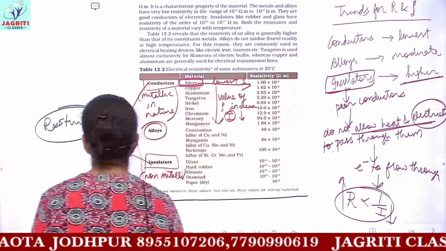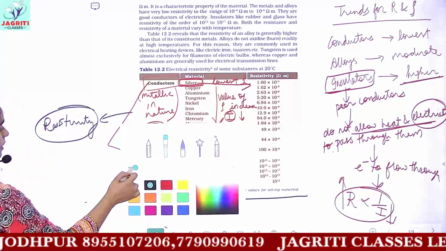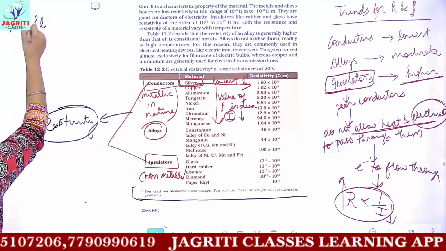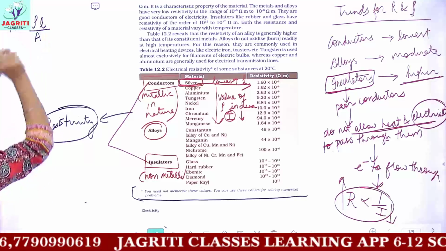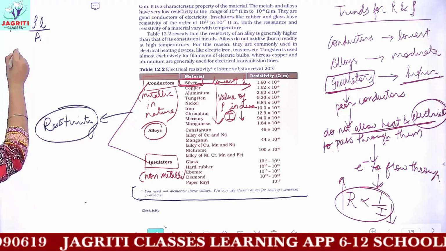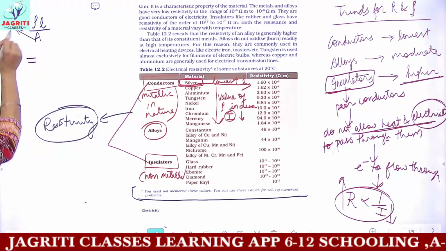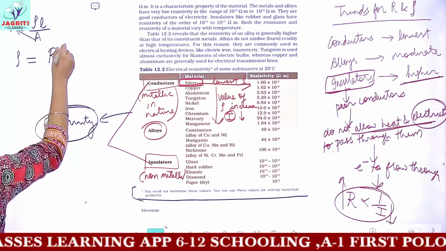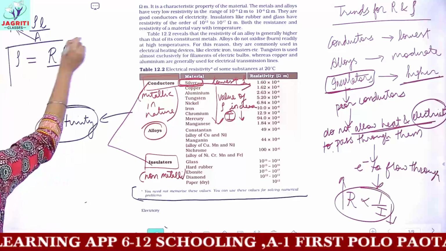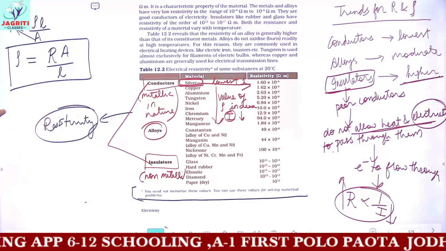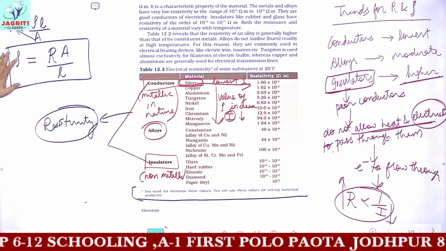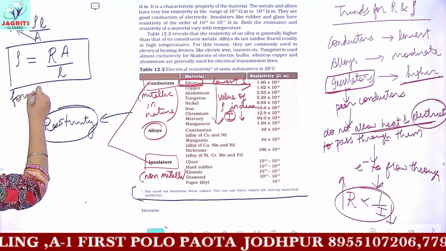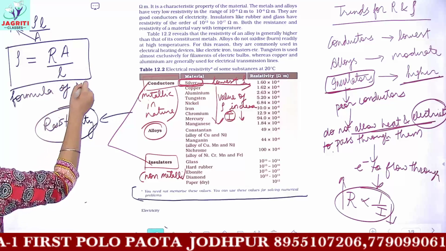And then we can derive the formula for resistivity. We know that resistance R is equal to rho L upon A. Now to get resistivity, this A gets transposed and multiplied to R, so the formula would be R A by L. So this is the formula for resistivity, just somewhat the reverse of the formula for resistance.